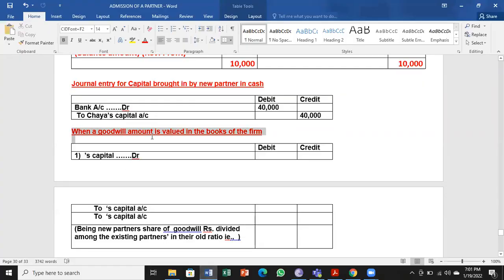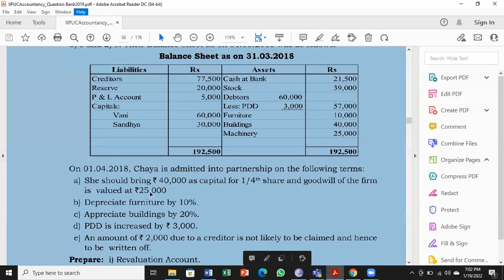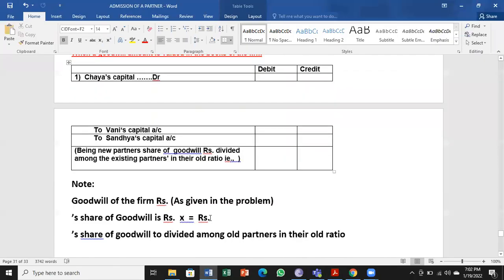So here you can see the heading. When a goodwill amount is valued in the books of the firm, what will be the entry given therein? So new partner gives to old partner. So we have to write Chaya's capital account debtor to Vani's capital account and Sandhya's capital account. But what is the goodwill? We should not take 25,000. We have to find out how much it is.